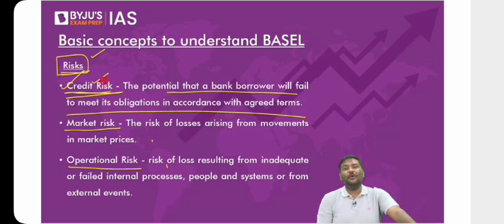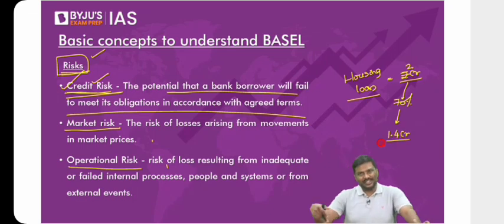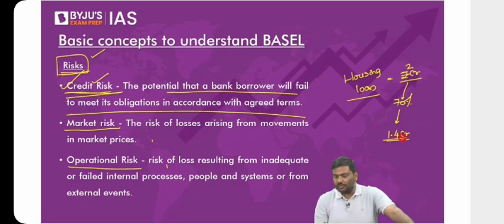Some of you are reminding me that, sir, the bank has collateral. But it doesn't always work out like that. Let me give a very simple example. Imagine you take a housing loan. Right now, the house value is 2 crore rupees. The bank will calculate 70% of it and give it in the form of a loan, that is 1.4 crore rupees. Agreed? Margin has to be maintained. Yesterday we discussed this. So 1.4 crore rupees will be given to you in the form of a loan.